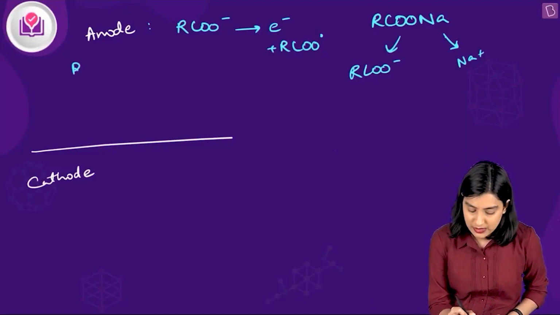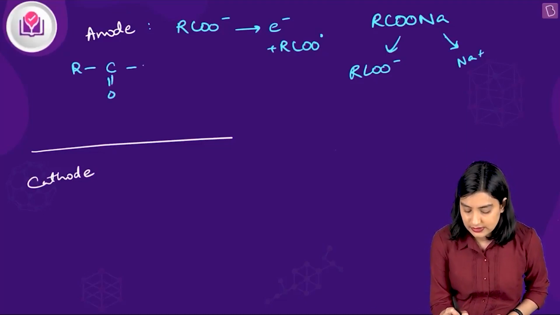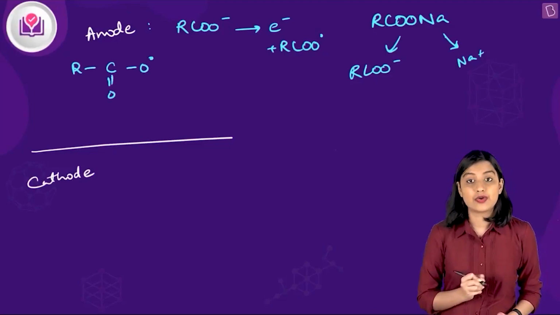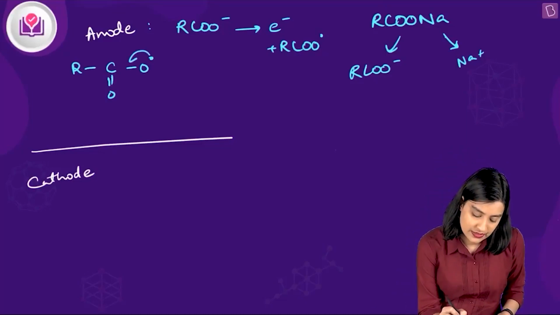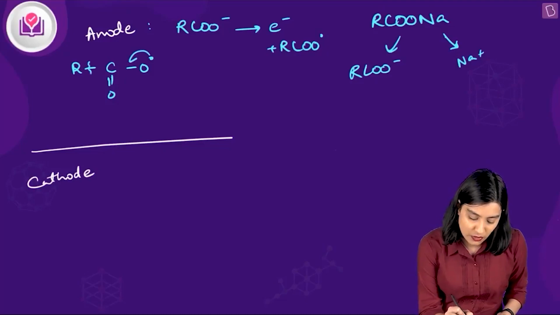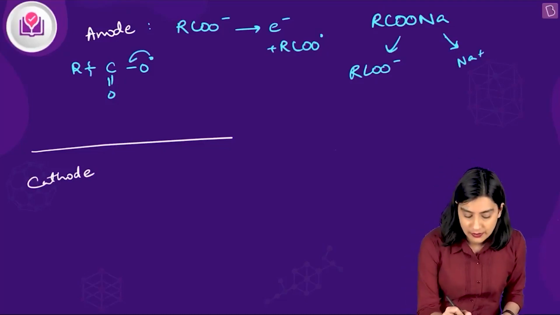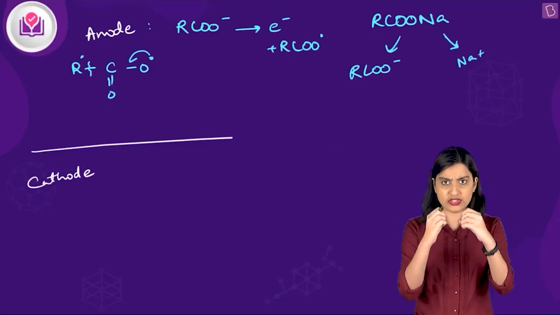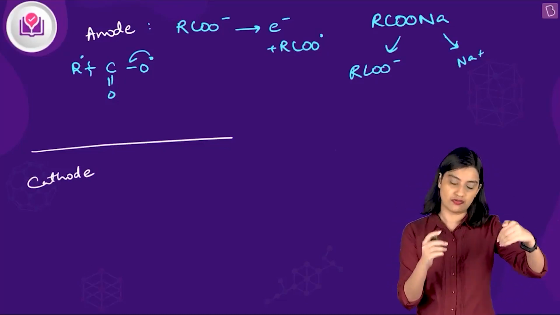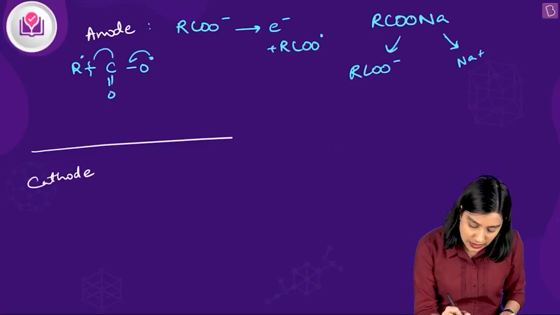Now what happens? This is the radical, and it shifts like this, and this bond breaks homolytically. You had a pair of electrons in the bond, so one electron goes with R and the other shifts onto the carbon.